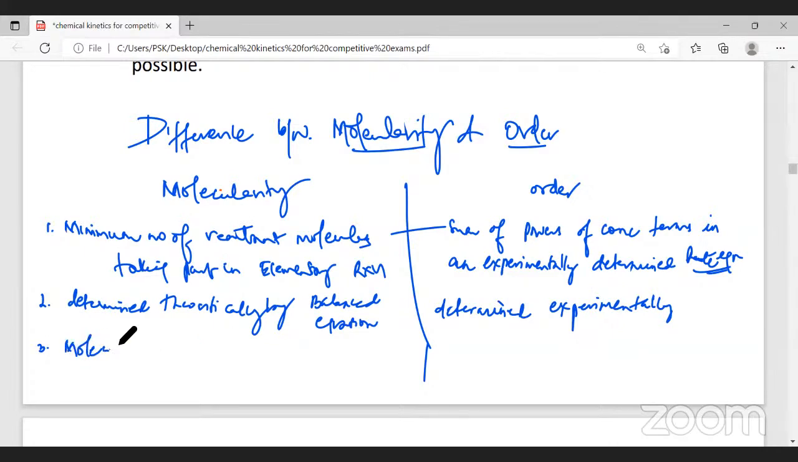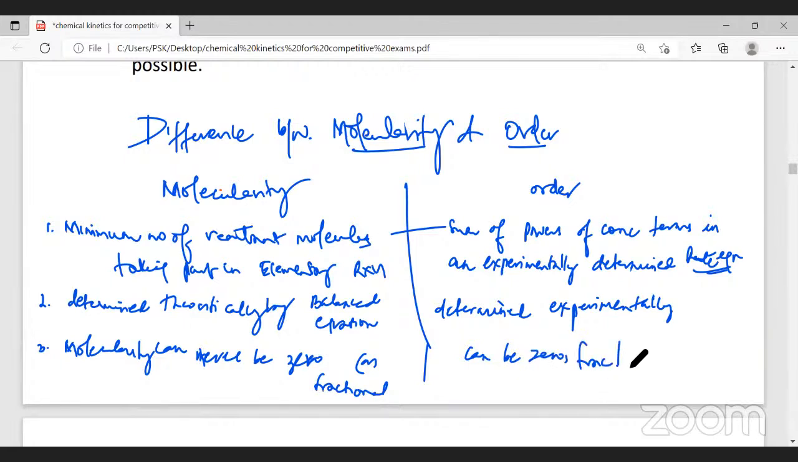Third point. Molecularity can never be 0 or a fraction. Order can be 0, a fraction, or a whole number. Molecularity is always a whole number. So these are the three differences which you're supposed to know between molecularity and order of the reaction.